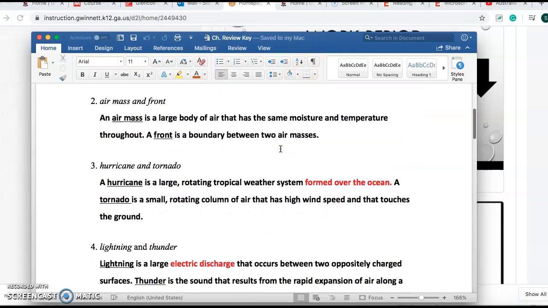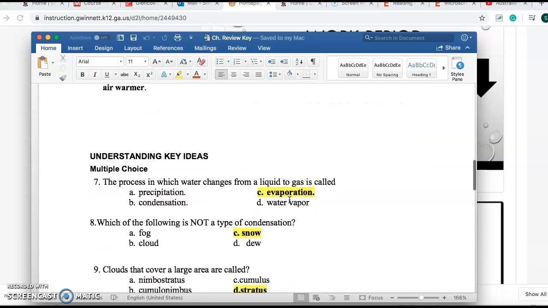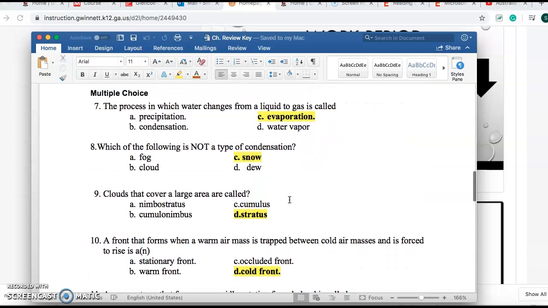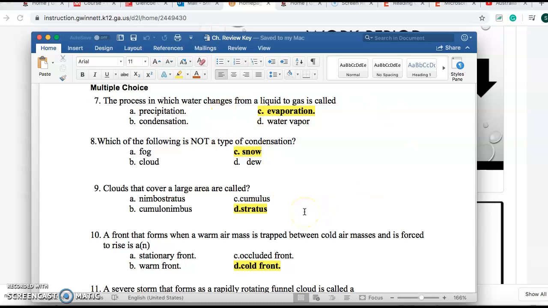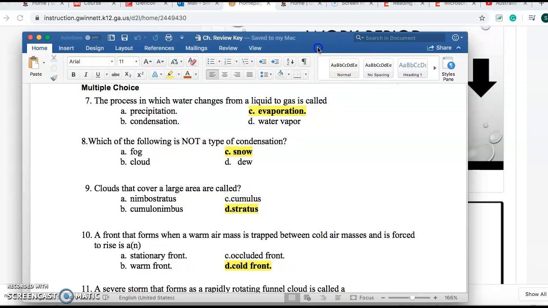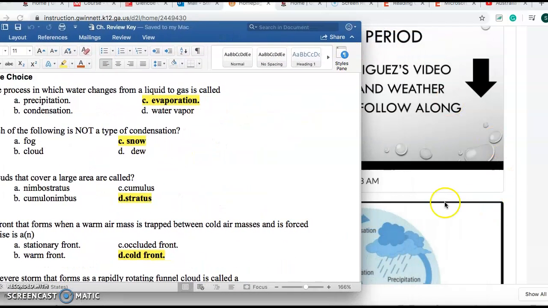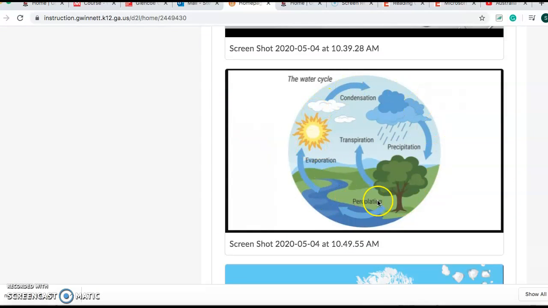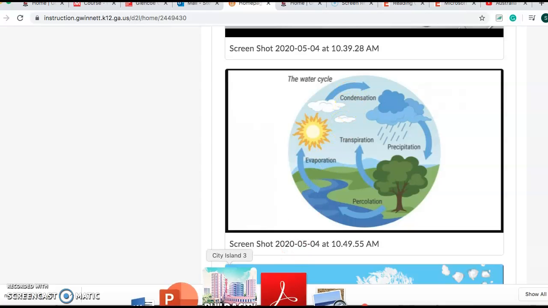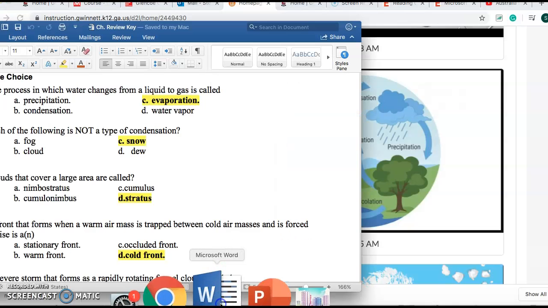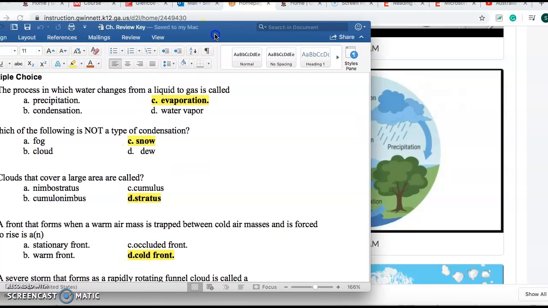And I have already filled in the answers from last week up here, and now we're on 7 through 11 today. And it's just multiple choice. So the first one says the process in which water changes from a liquid to a gas is called what? We know it's evaporation because you can look at this picture of the water cycle right here, and evaporation is when the sun beats down on the water and the water goes from a liquid into a gas up into the sky, okay? So we know that. Then number 2, so that's going to be C for number 1.